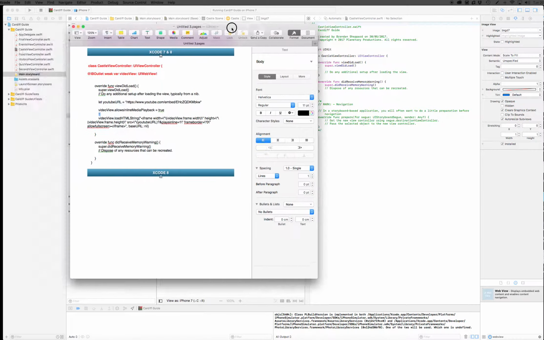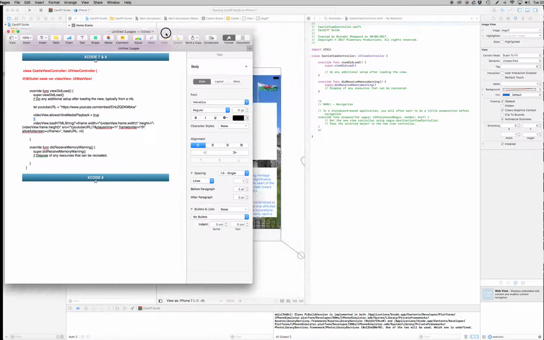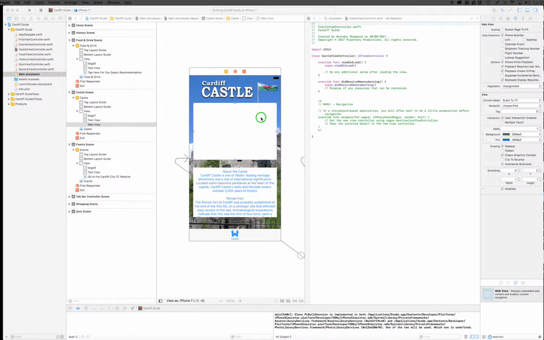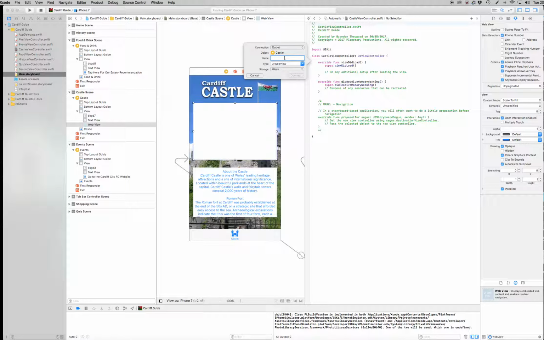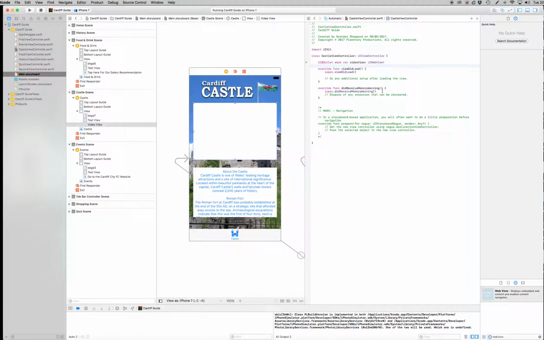And I'm going to go to that PDF again. And the code for this is the same in both Xcode 7 and 8. So before we do that, we're going to load this in. So again, right click and above the override function, let it go. Now what you're going to choose here is, it is an outlet. The name is going to be Video View, written like that, so small v, big V, and the type is a UI view and the storage is weak. I'm going to click connect. Once you've done that, you'll notice it has a little exclamation mark. That's a good place to put a space in, and everything else underneath it you're going to delete. So you're left with that.